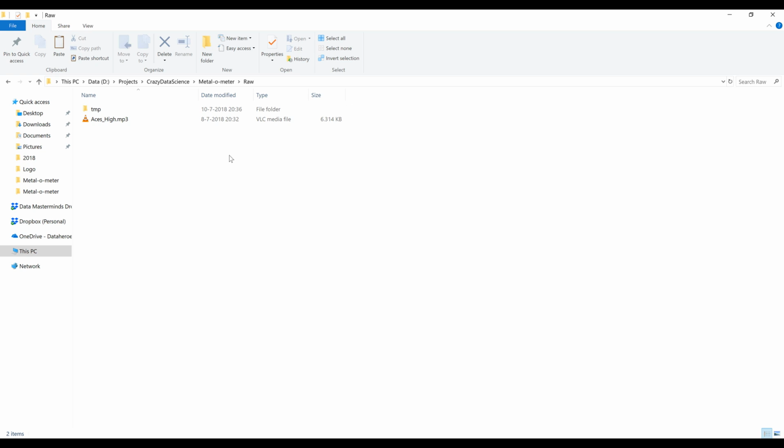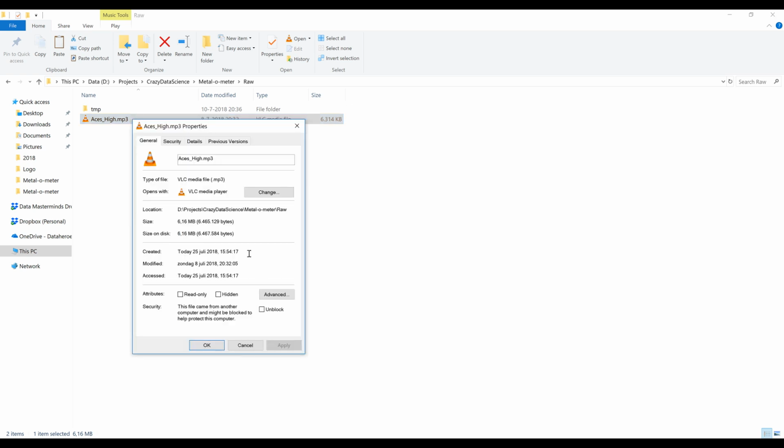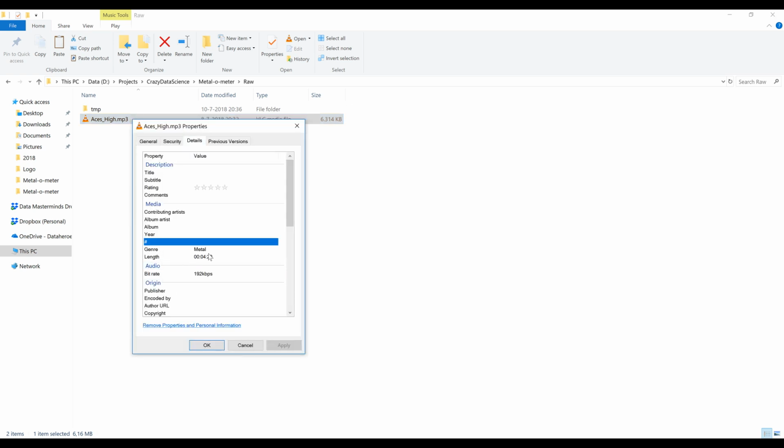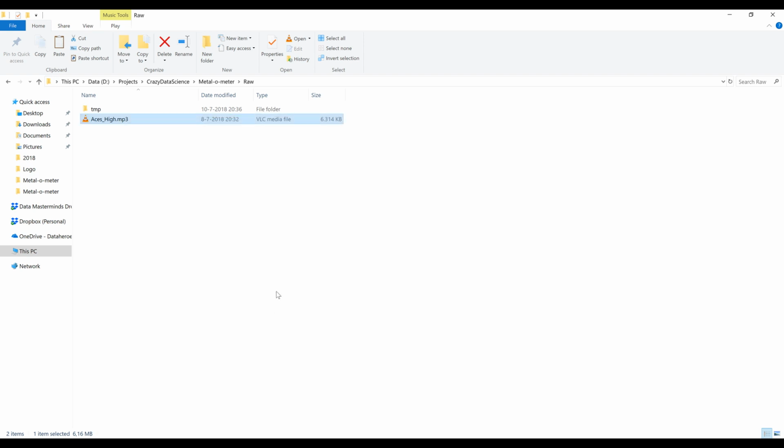As you see, the song called Ace Is High by Iron Maiden magically appeared on my screen. It's an MP3 file, and if we inspect the file, you can see the musical genre is metal, which is exactly what we wanted. What I'm going to do is grab the Ace Is High MP3, convert it to mono, and then generate a spectrogram.